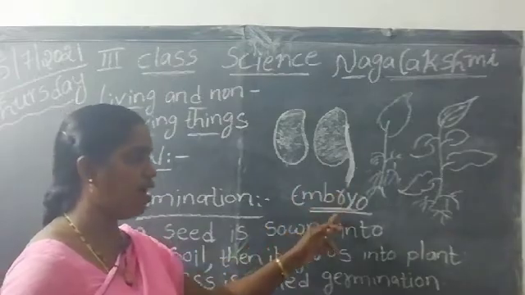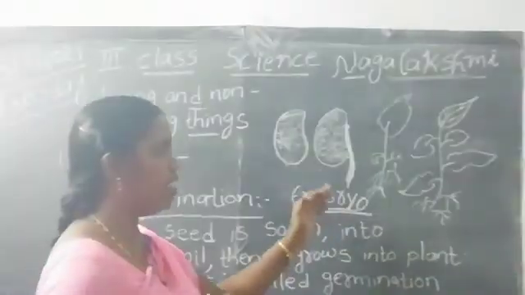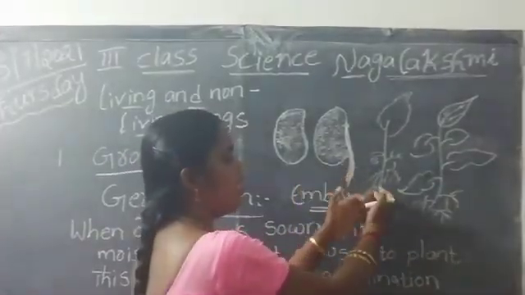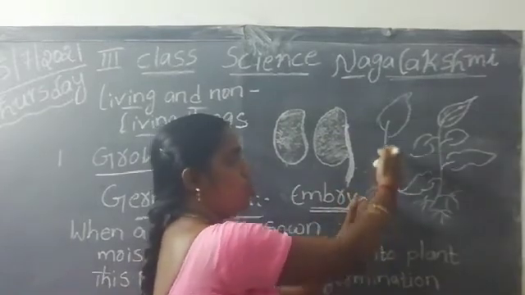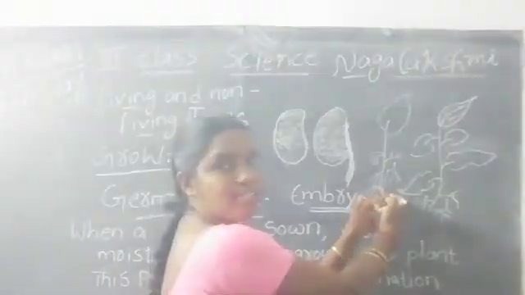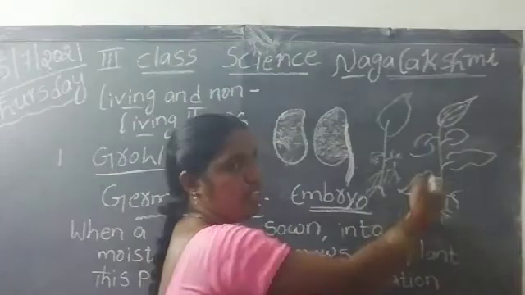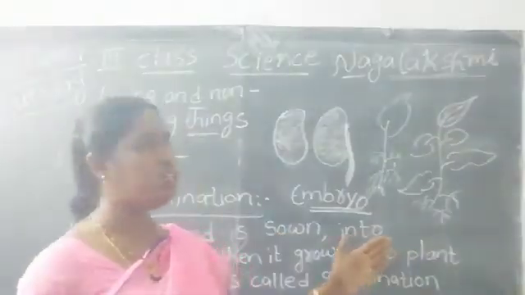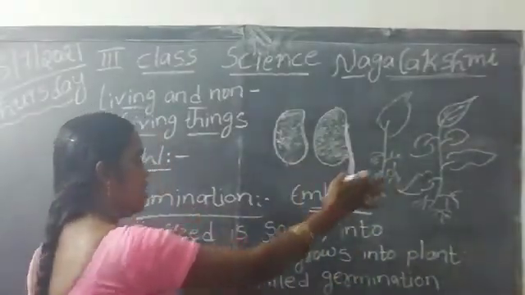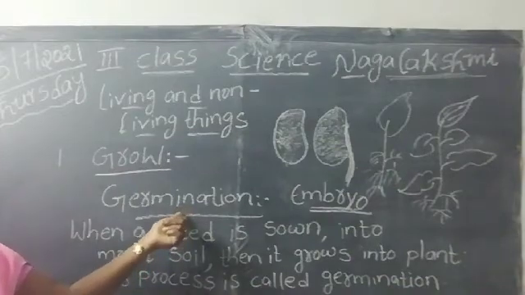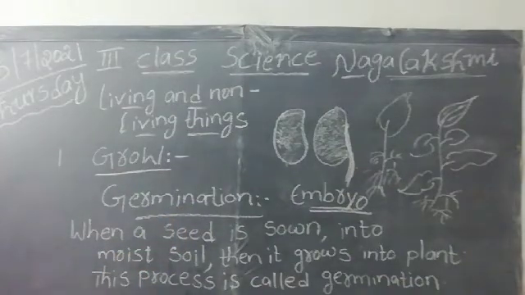This is called the embryo. Students, do you understand? So the seed contains a small baby plant called the embryo. Then this baby plant grows into a small tree. Next, this small tree grows into a big tree. This process is called germination. Students, do you understand?